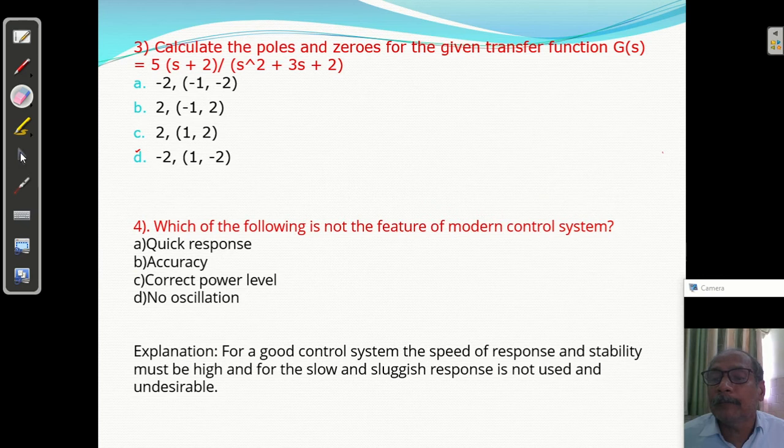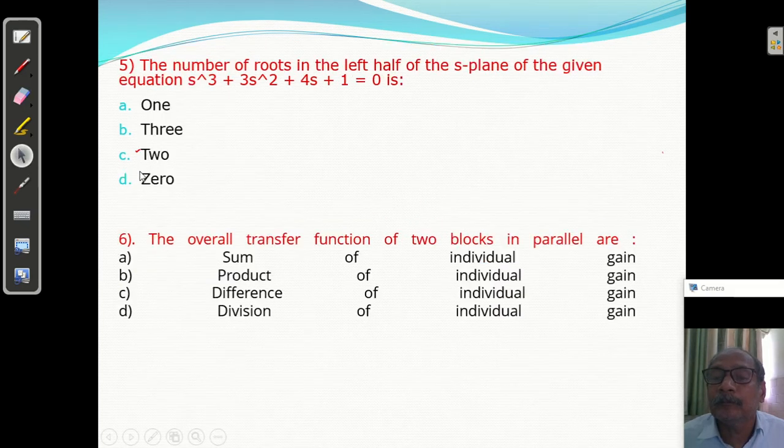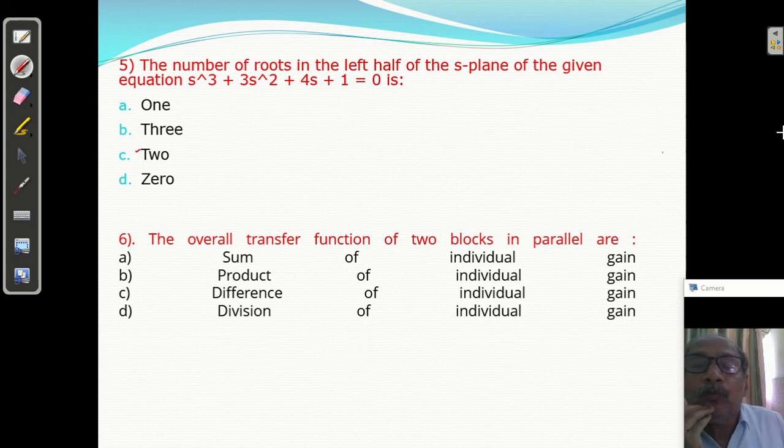Question number 5. The number of roots in the left half of the S-plane is given by this equation.